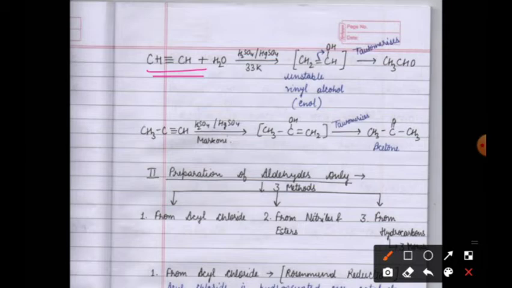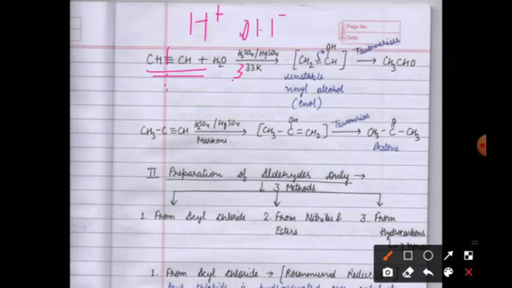The temperature is 333 Kelvin, not 33; it is written by mistake. Now in the first step, one bond will break here, and we will do addition of H and OH. H2O will split to give H plus and OH minus.